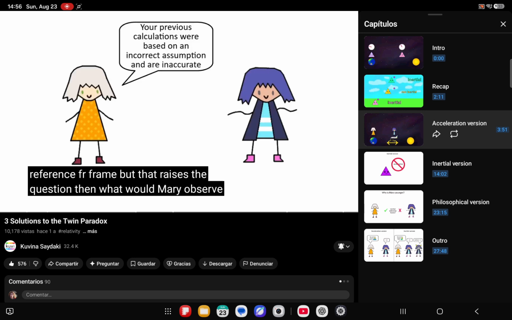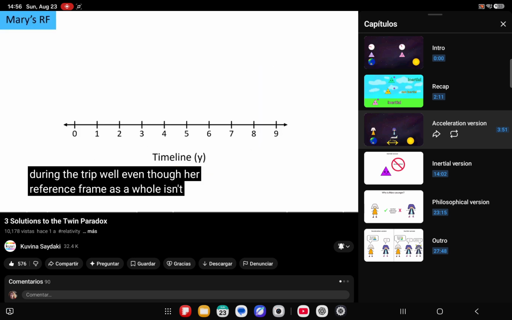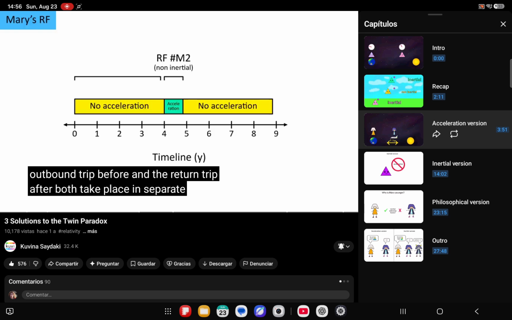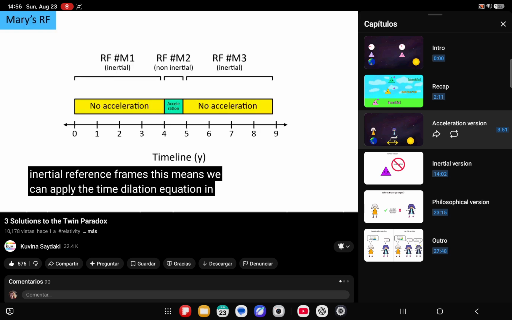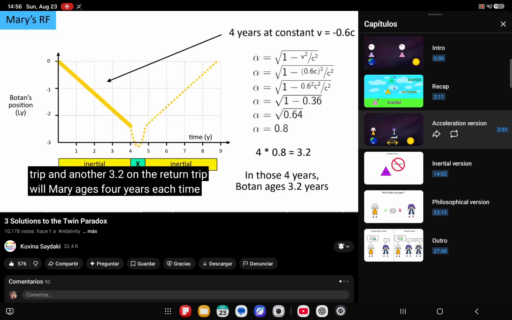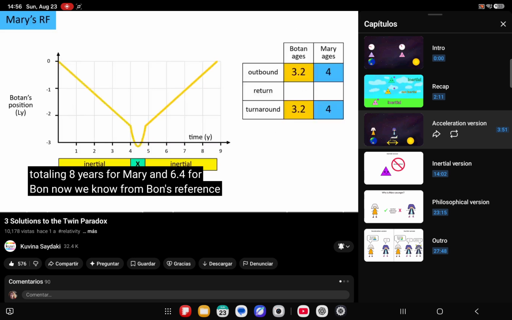But that raises the question then, what would Mary observe during the trip? Well, even though her reference frame as a whole isn't inertial, some segments of it are. The only segment where Mary accelerates is the turnaround, so that part is a non-inertial reference frame, but the outbound trip before and the return trip after both take place in separate inertial reference frames. This means we can apply the time dilation equation in each of those, after which we find that Photon only ages 3.2 years on the outbound trip and another 3.2 on the return trip, while Mary ages 4 years each time, totaling 8 years for Mary and 6.4 for Photon.